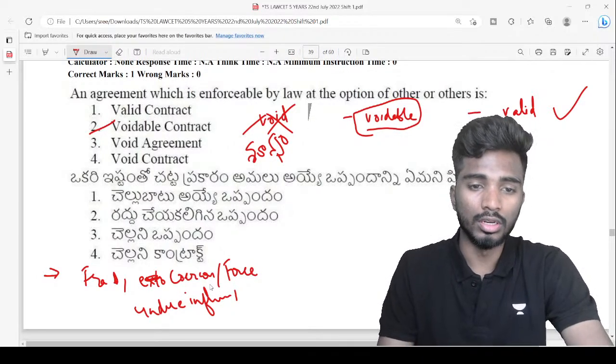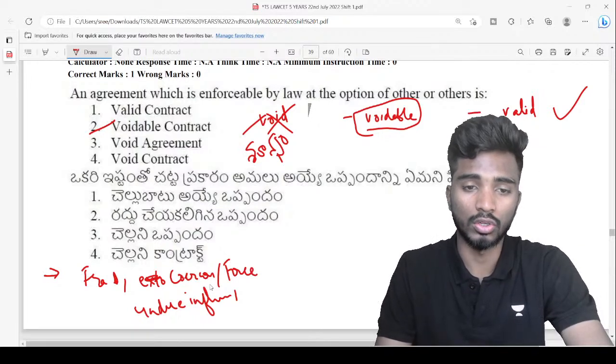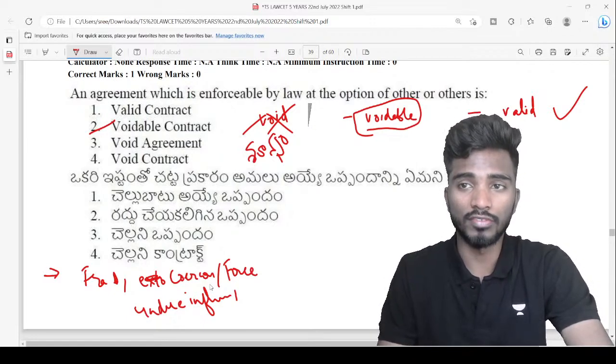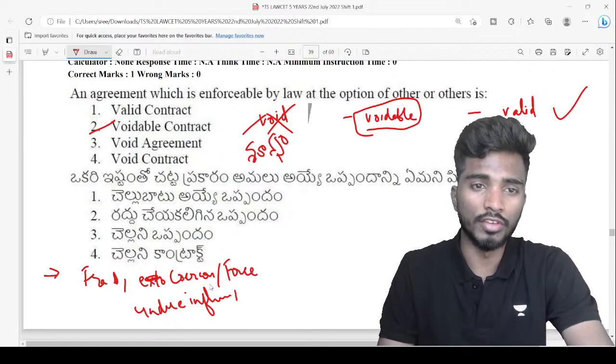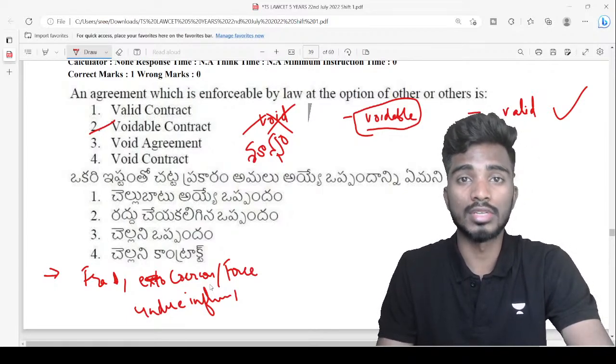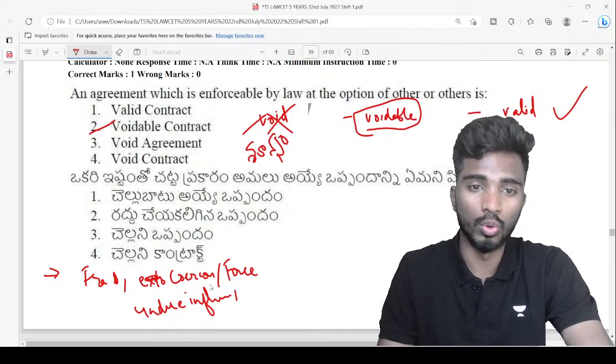For example, undue influence. Don't worry if you don't understand these terms, I'll explain them in contract law. Undue influence is like, for example, father and son will have an undue influence, right? If father says something, whether it is correct or not, the son sometimes has to obey. Somebody will come and say, ask your father to do it, and he'll sign an agreement.